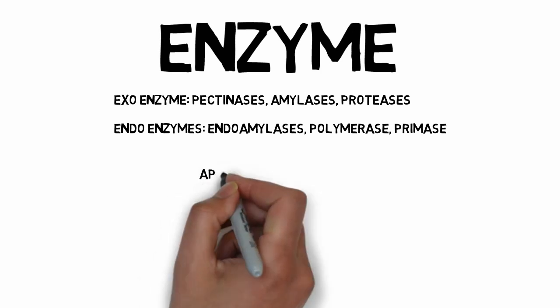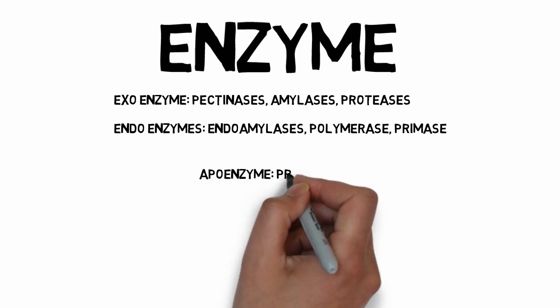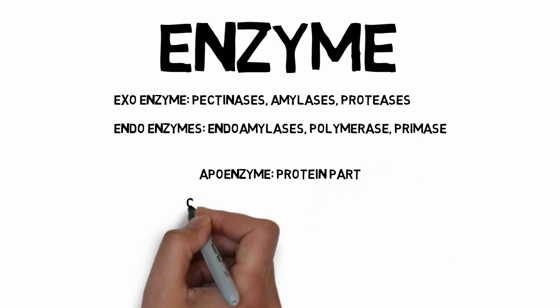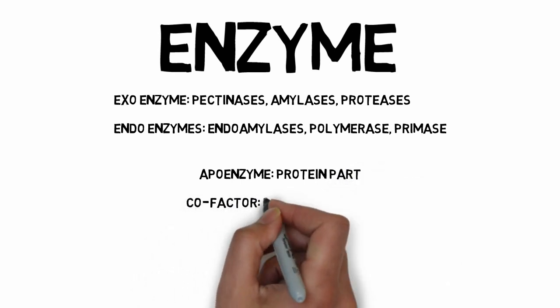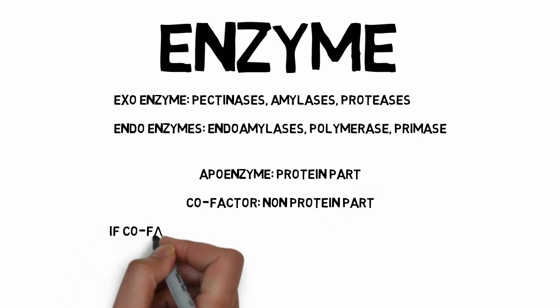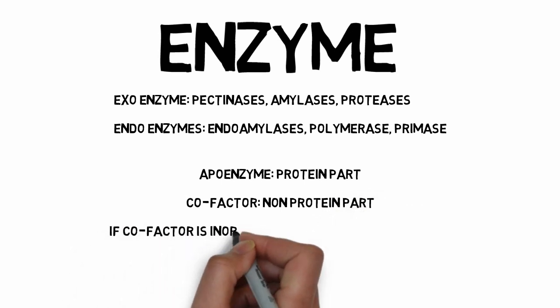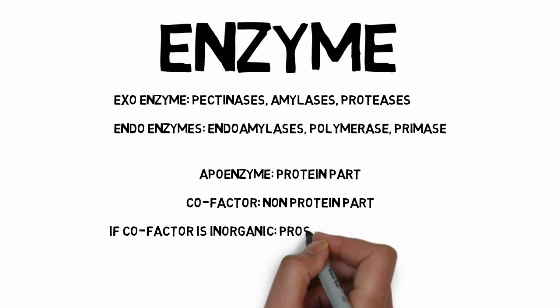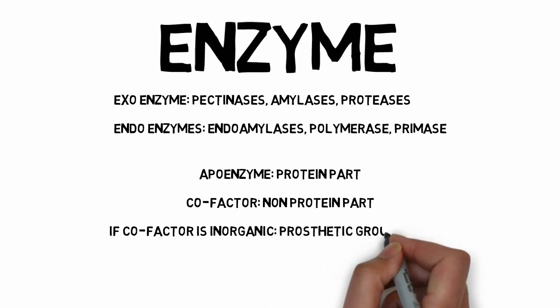Now, structurally the enzymes are composed of different components. The protein part of the enzyme is known as apoenzyme. The non-protein part is known as cofactor. If a cofactor is inorganic in nature, it will be known as a prosthetic group, such as calcium ions, magnesium ions.